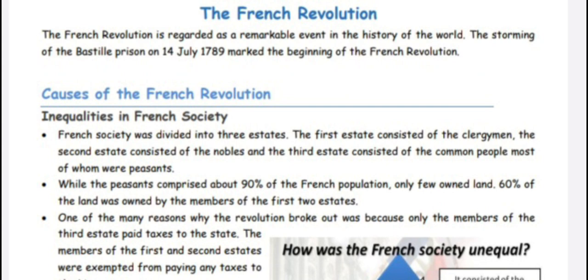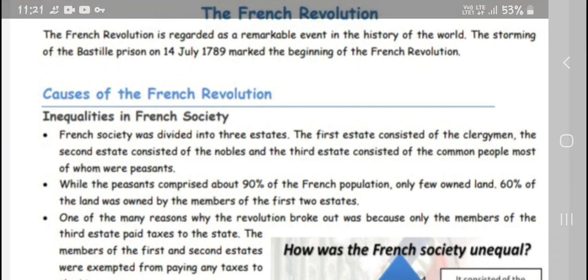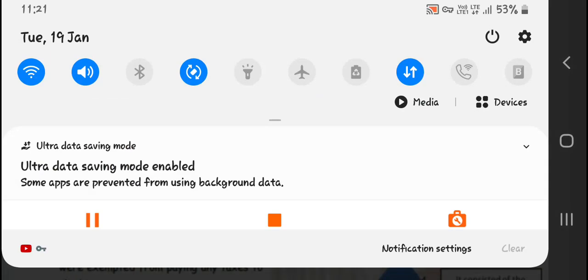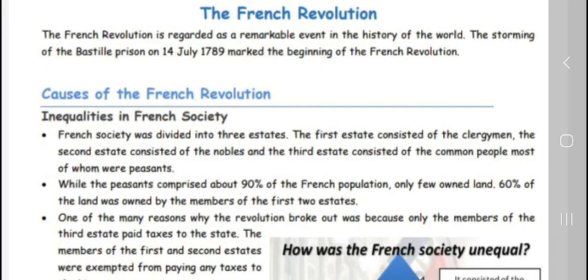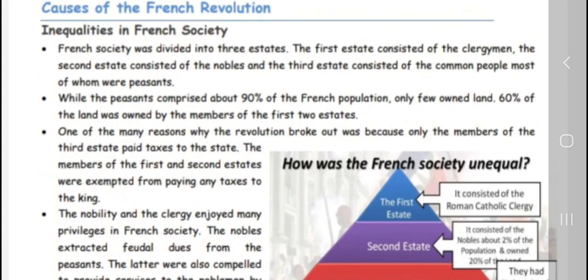So let's come to the chapter, the French Revolution. The French Revolution is regarded as a very remarkable event in the history of the whole world. The storming of the Bastille prison on 14 July 1789 was marked as the beginning of the French Revolution.